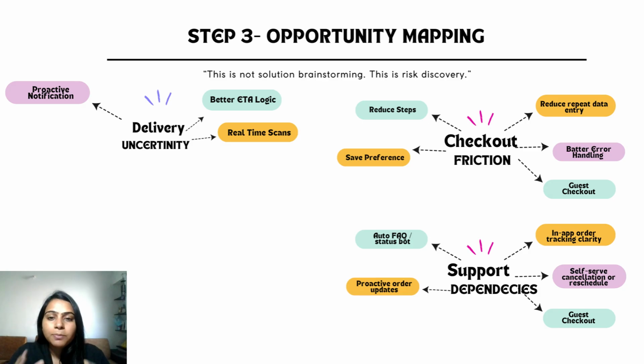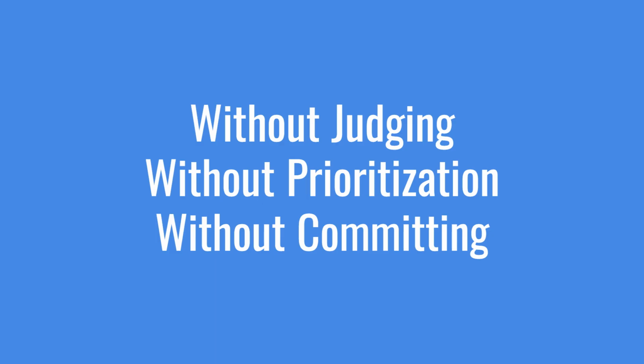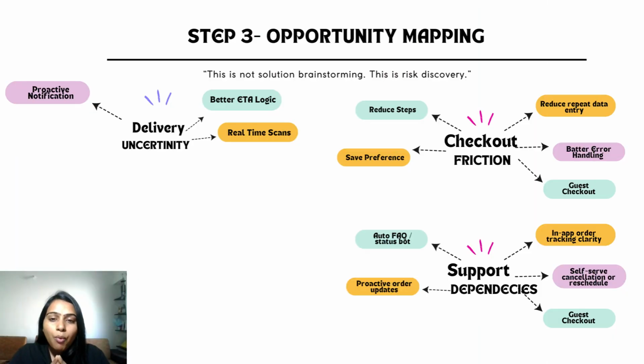At this stage, PMs deliberately think broadly. The goal is to explore all possible ways the problem could be solved without judging, without prioritizing or committing. For example, we see checkout drop off and we ask, could the issue be too many steps?